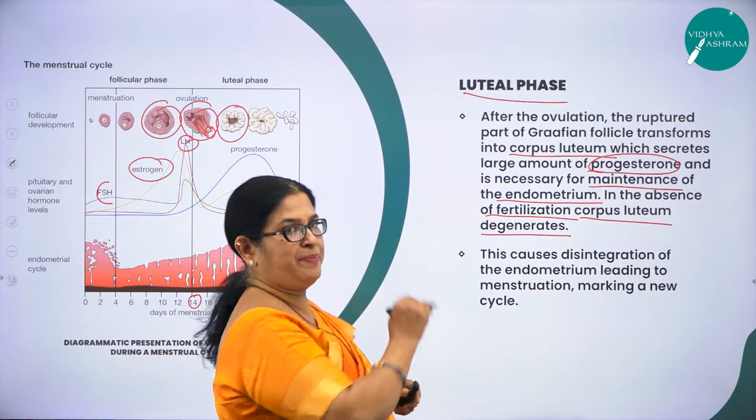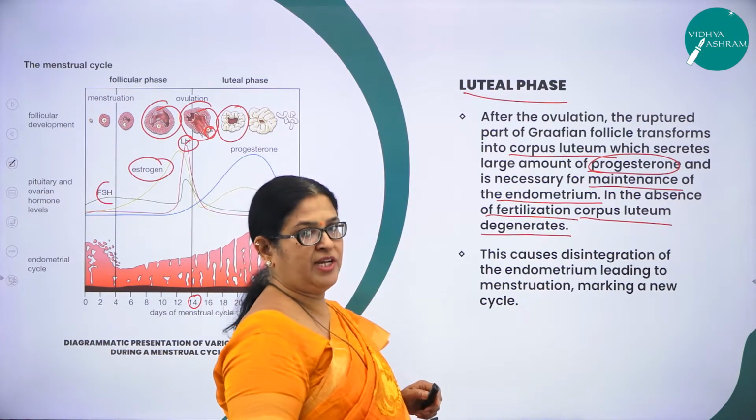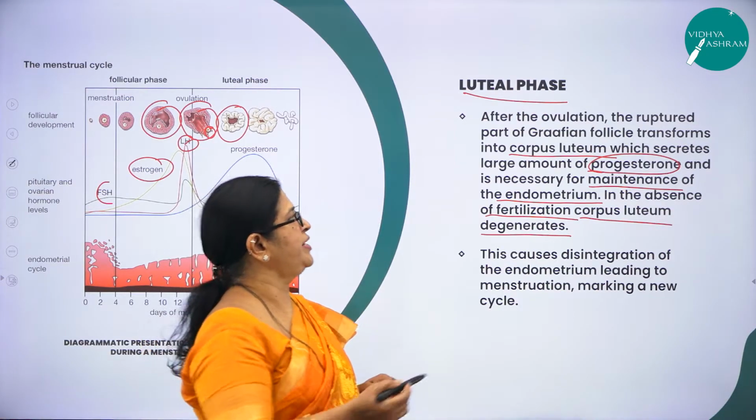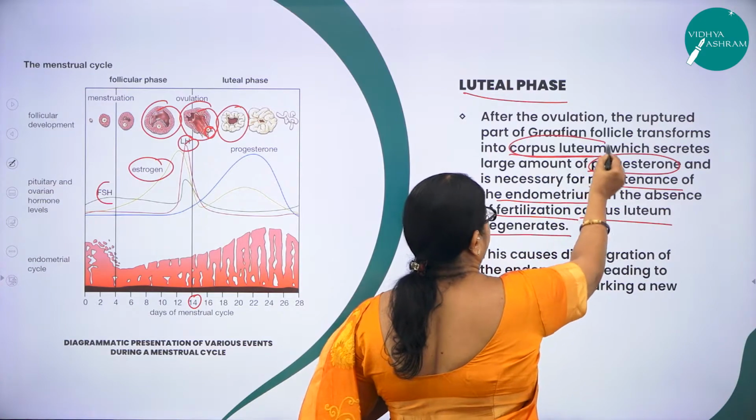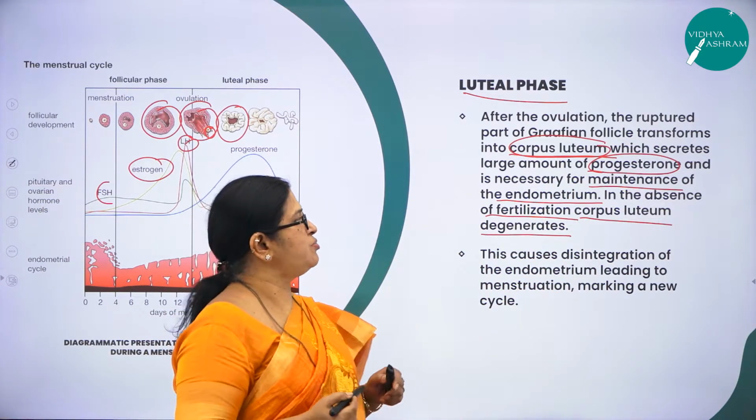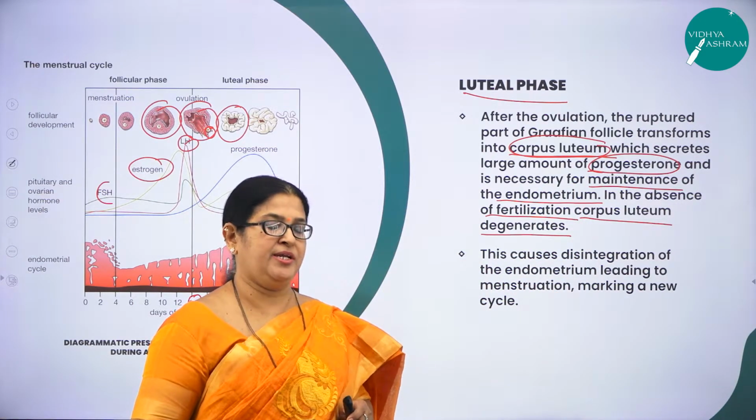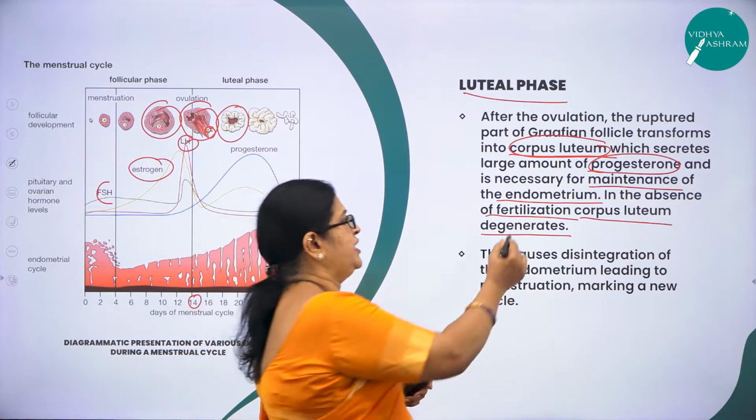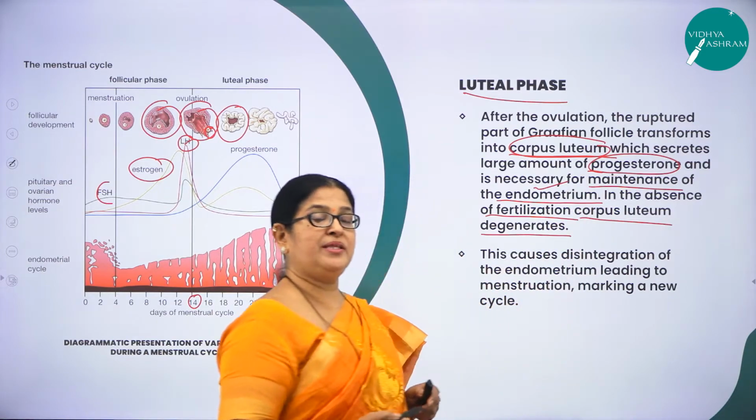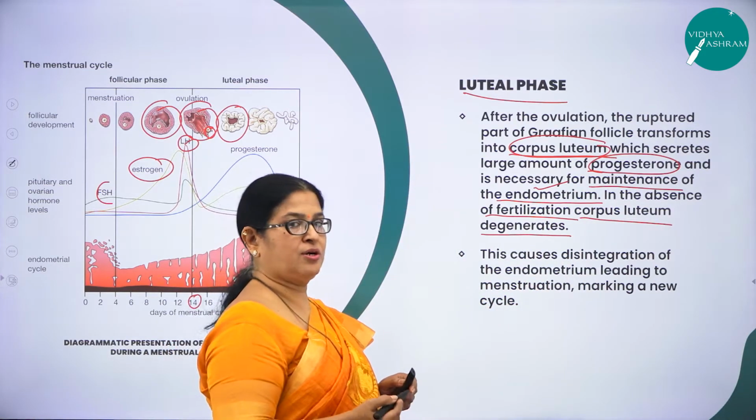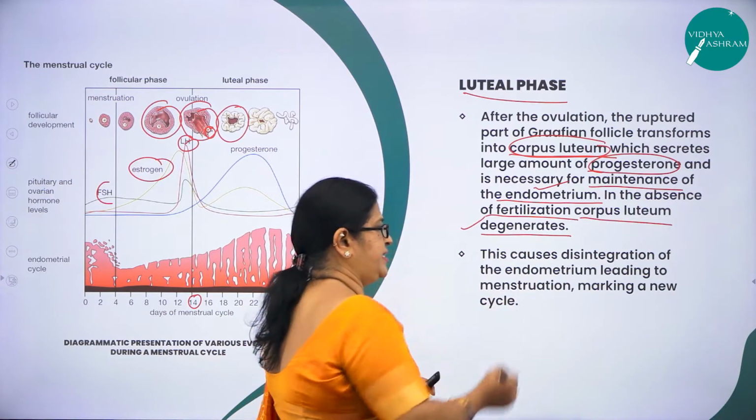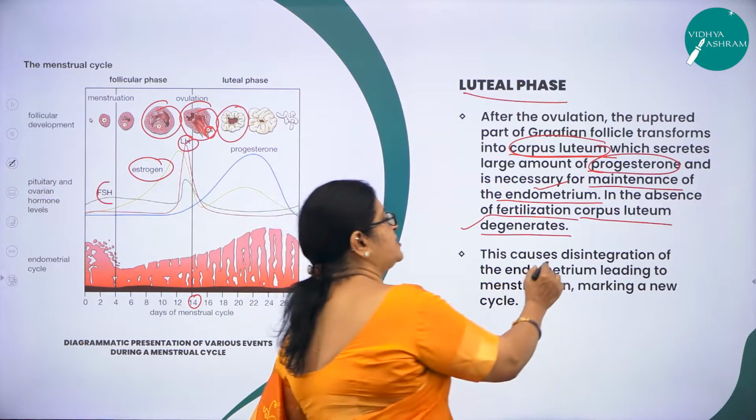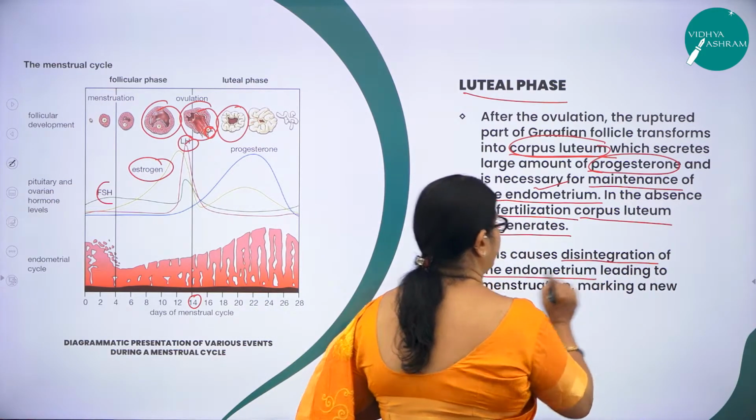I repeat, what happens in this luteal phase? After ovulation, the ruptured part of the Graafian follicle transforms into a very important structure called the corpus luteum. And this corpus luteum secretes what? A large amount of estrogen. And this estrogen is very important for what? For the maintenance of the endometrium. And what will happen in the absence of fertilization? The corpus luteum degenerates. And because the corpus luteum degenerates, this causes the disintegration of the endometrium.